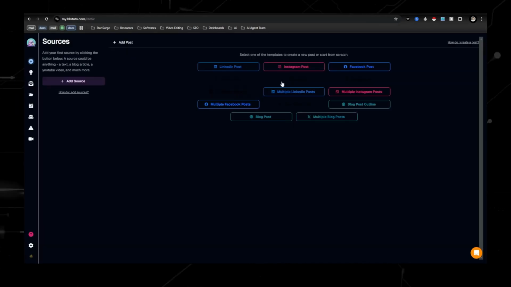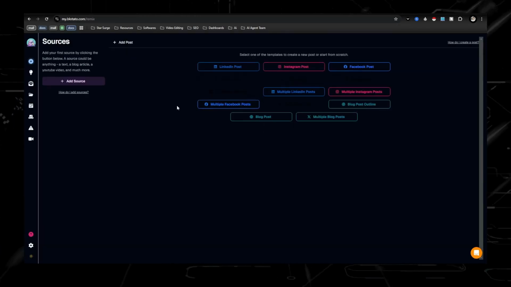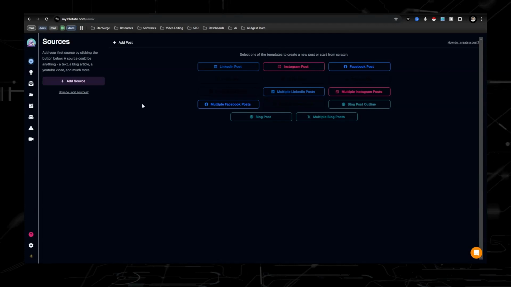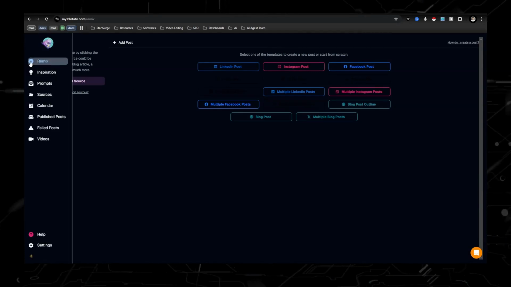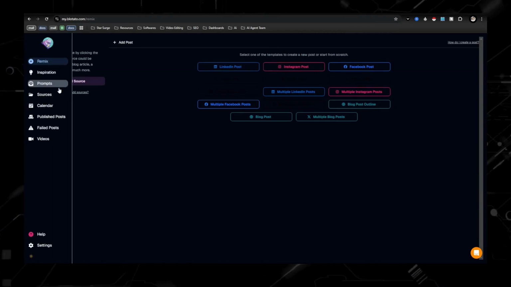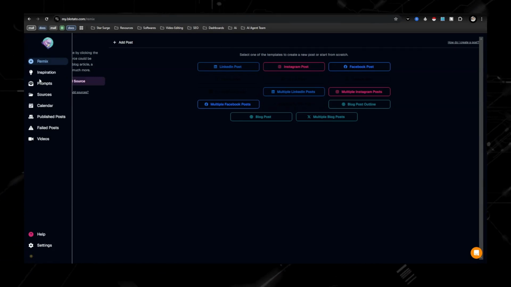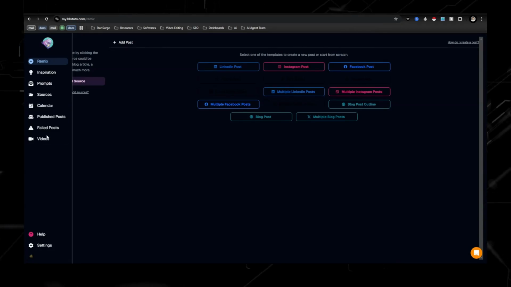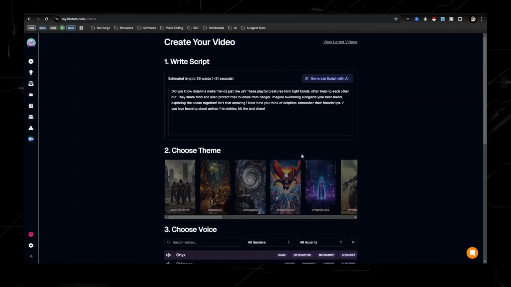Give me 1 second. All right, so I logged into Blotato. Like I said, it's free, but I have the paid version, which is only 30 bucks a month, and it is so worth it. There's a bunch of other things you can do in here. Like you can create posts for LinkedIn, Facebook, Instagram. There's also a calendar where you're able to schedule those posts, but I like the video portion of it. So I'm not going to go through this.